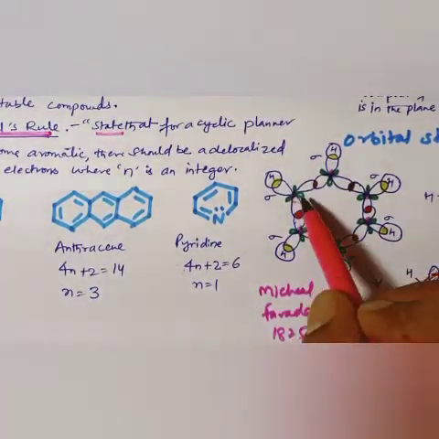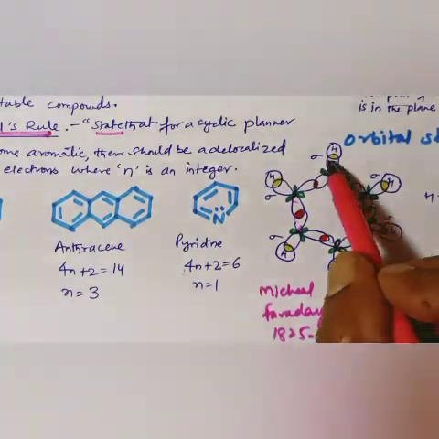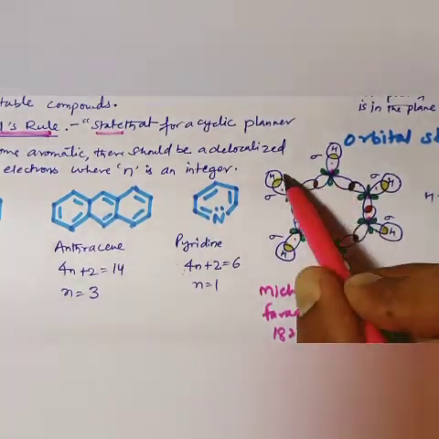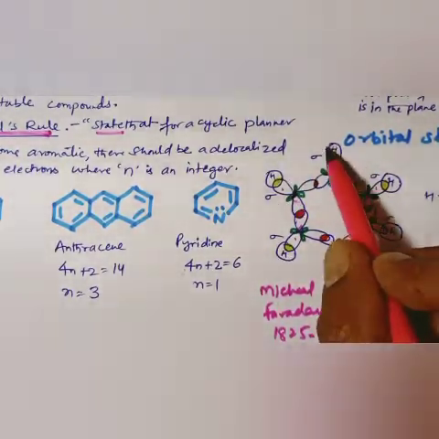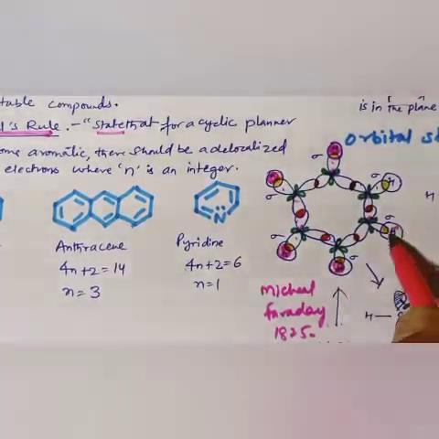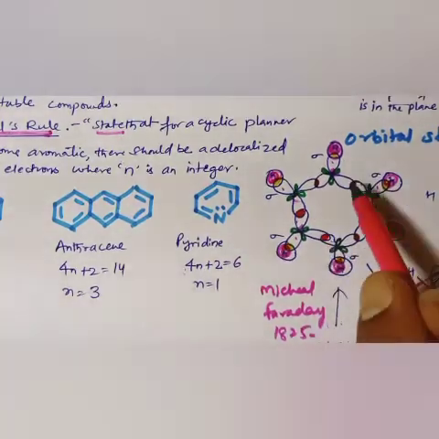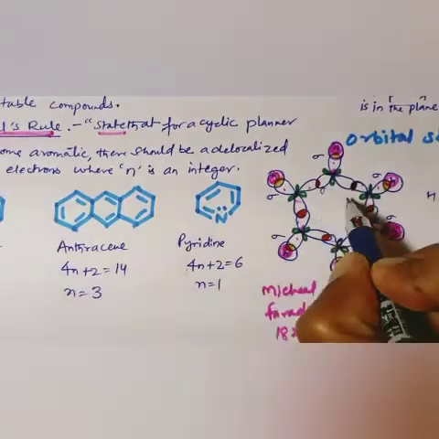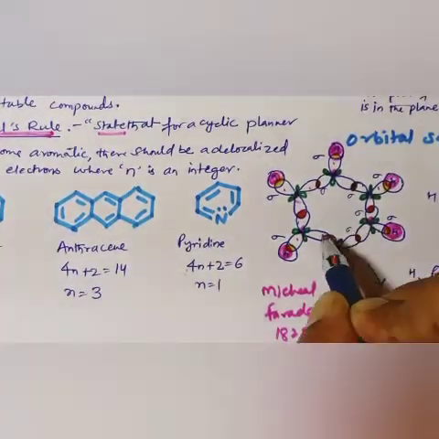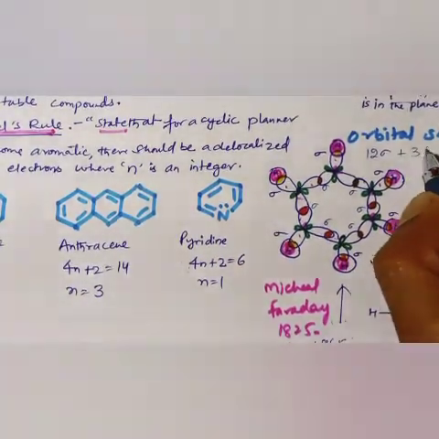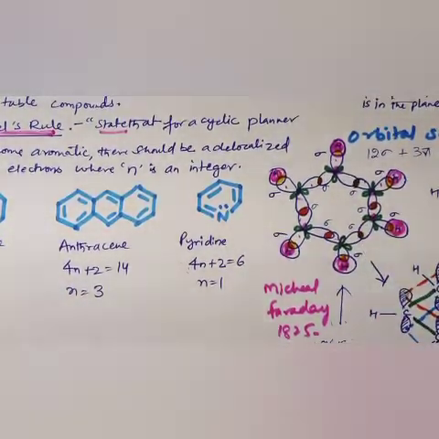Each carbon has a p orbital, and the orbitals overlap with the s orbital of hydrogen to form sigma bonds. There are 6 sigma bonds between C and H, and 6 sigma bonds between C and C, so the total is 12 sigma bonds, plus 3 pi bonds from the double bonds. That is the orbital structure of benzene.